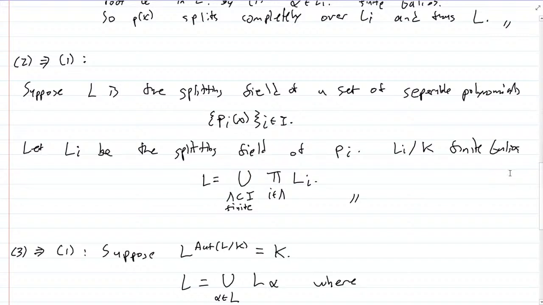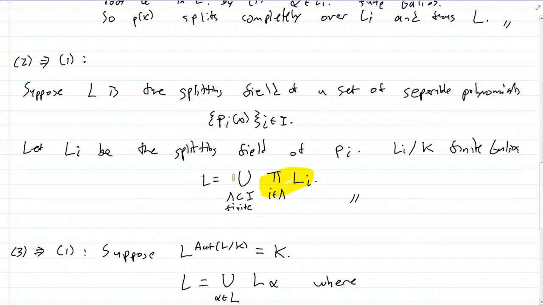Now let's show that 2, 3, and 4 each individually imply 1. So suppose that L is a splitting field of a set of separable polynomials Pi. Let Li be the splitting field of Pi. Then Li over K is finite and Galois, and L can be written as a union of these finite Galois extensions, composites of Li's.